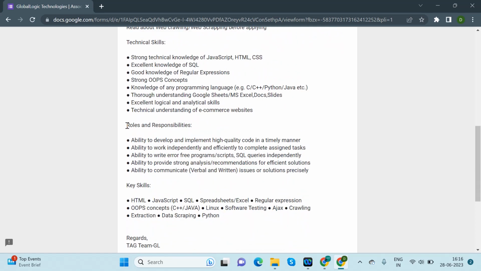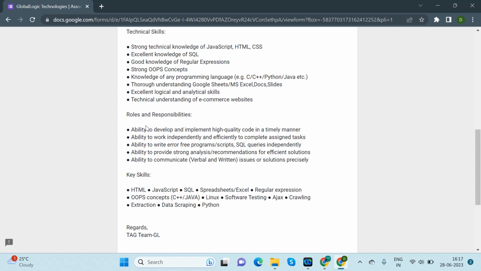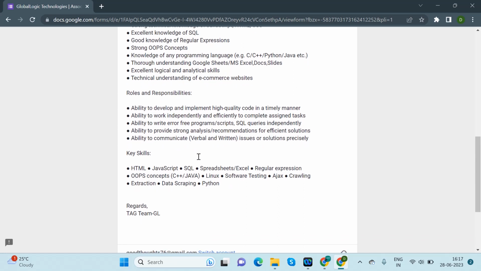What will be your roles and responsibilities once you join as an associate software engineer? The ability to develop and implement high quality code, that is programming language code, in a timely manner; the ability to work independently and efficiently to complete assigned tasks; the ability to write error free programs, scripts, and SQL queries independently; the ability to provide strong analysis or recommendations for efficient solutions; and the ability to communicate issues and solutions precisely, verbally and in writing. So these are the roles and responsibilities.